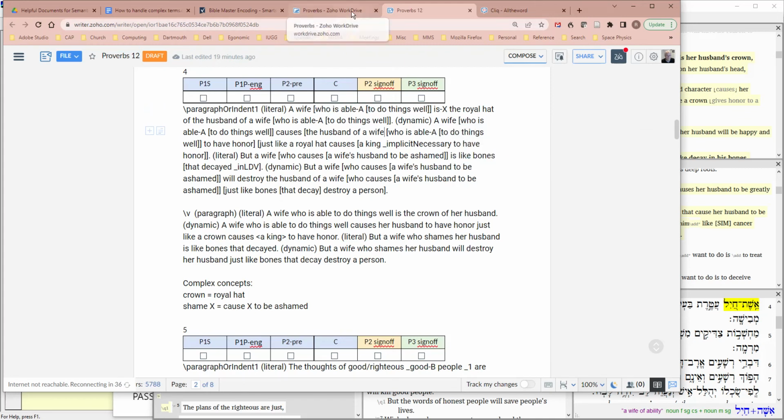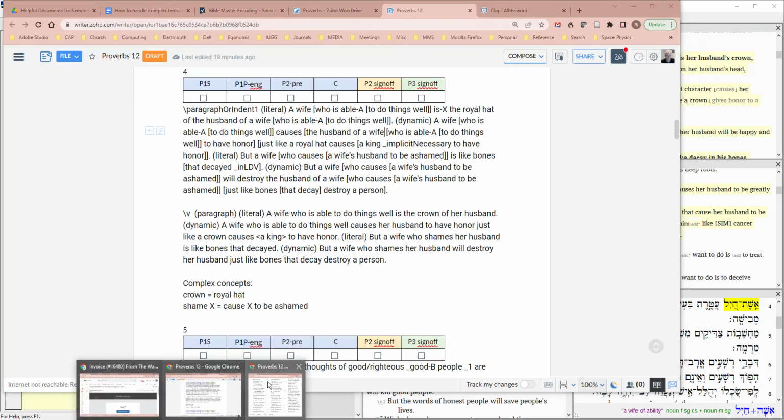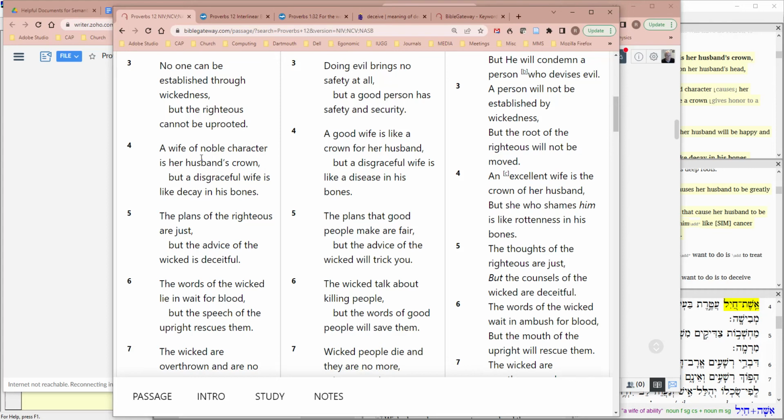Okay, then we have is her husband's crown. NCV says is like a crown, and NASB is the crown.